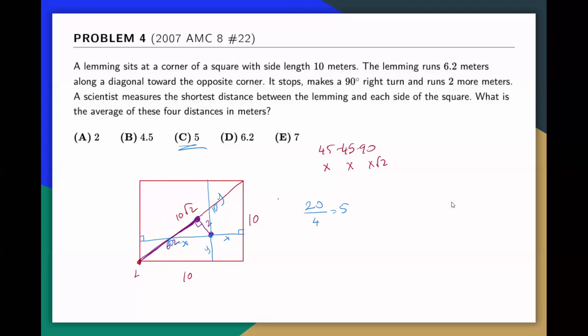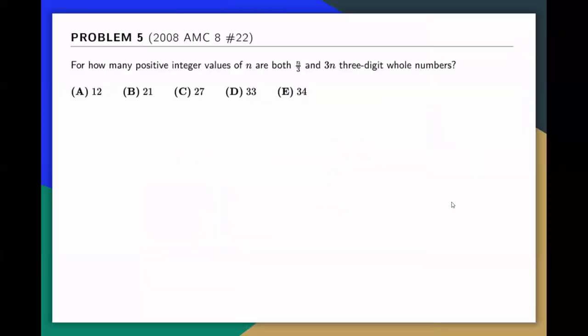So let's see the next one. The next one is: how many positive integer values of n are there such that both n over 3 and 3n are 3-digit whole numbers? This is also a good one. So 3n shouldn't be larger than 999, which means n has to be smaller than or equal to 333. Let's keep this in mind.